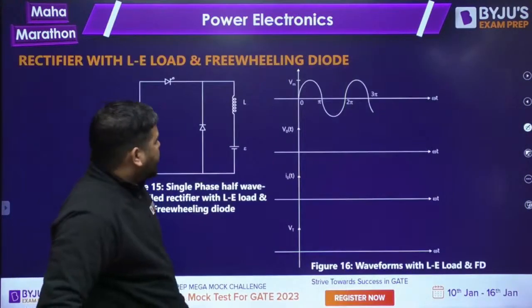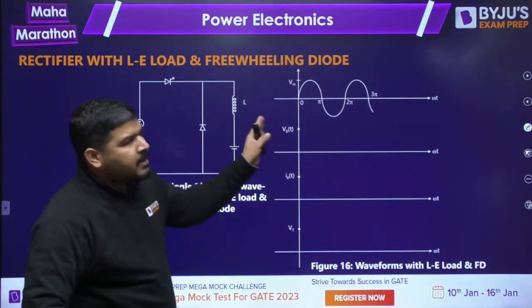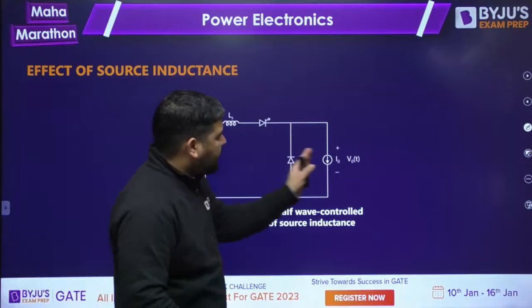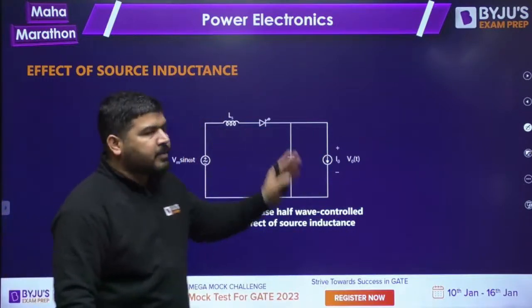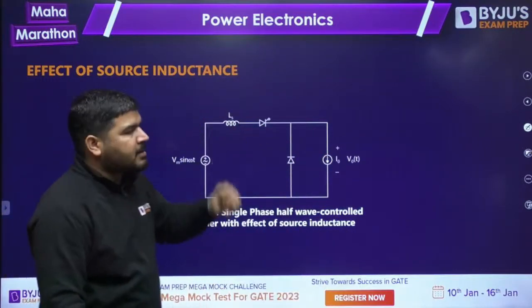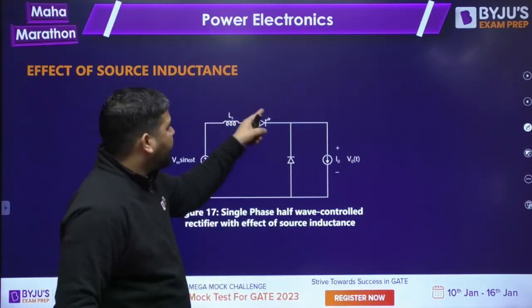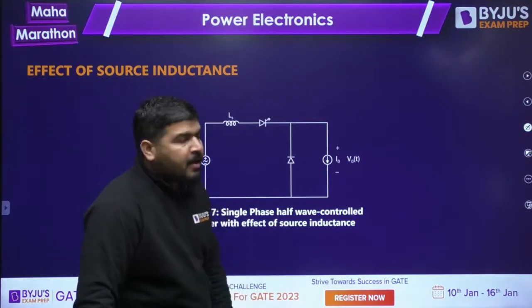Now let's come to the next topic. You can analyze it yourself. Do it yourself. Now again we have to look at the effect of the source inductance. But this time we have thyristor here. Now tell me, if you have the thyristor here, what will happen?